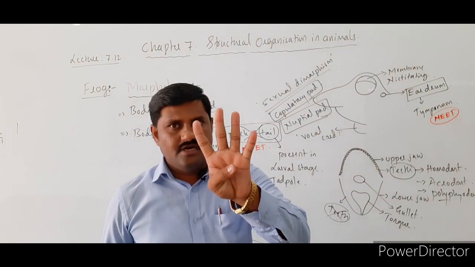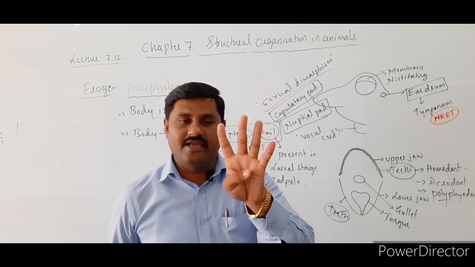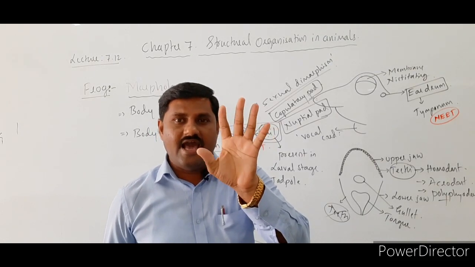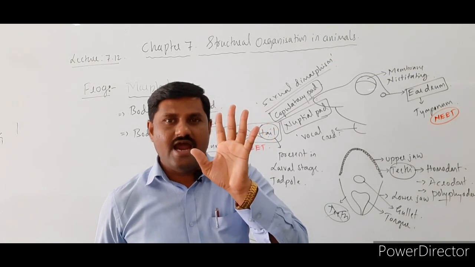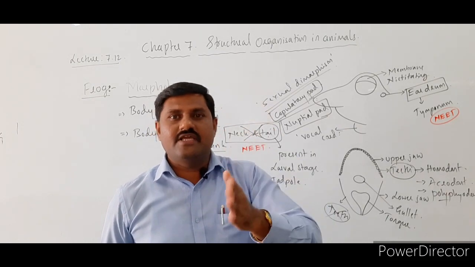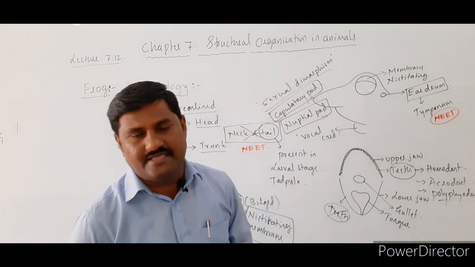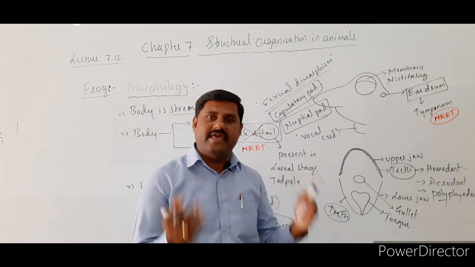How many digits are there in forelimbs? 4 digits. The first digit has a pad-like structure that helps in pressing on the female during copulation. That is pseudo copulation, what we call it. A false copulation they exhibit.